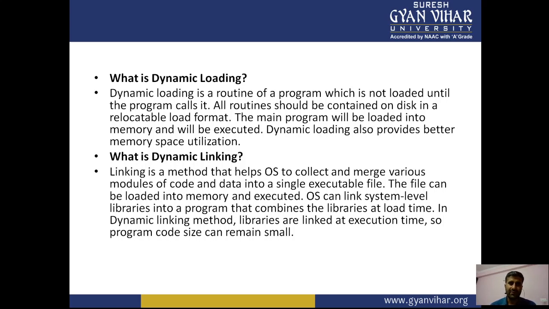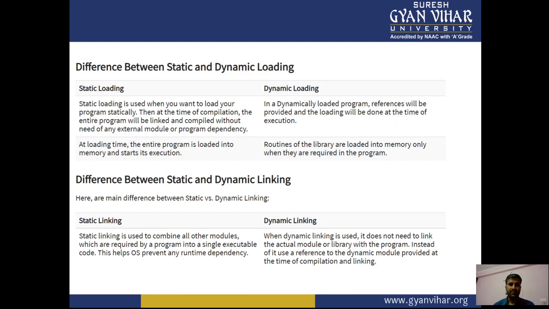And if we discuss dynamic linking, linking is the method that helps the operating system to collect and merge various modules of code and data into a single executable file. The file can be loaded into memory and executed. The operating system can link system level libraries into the program, combining the libraries at load time. In the dynamic linking method, libraries are linked at execution time, so program code size can remain small. So this is all about it.